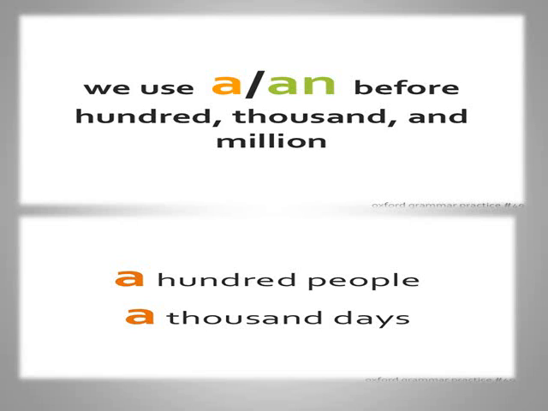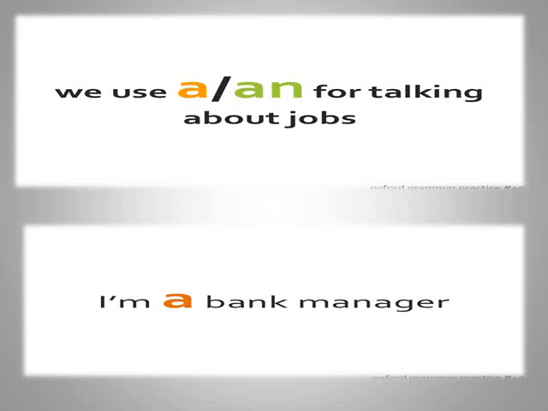We use a and before 100,000 and million. Before 100,000 and million also we use a or an. A hundred people, a thousand days, a million years. We use a or an for talking about jobs. For example, I am a bank manager. I am a teacher. Okay.